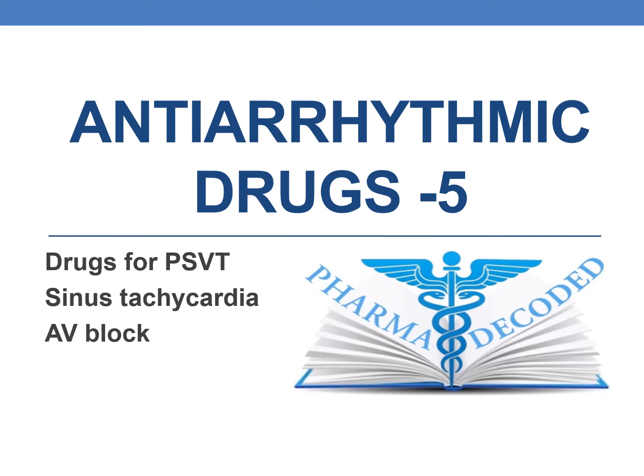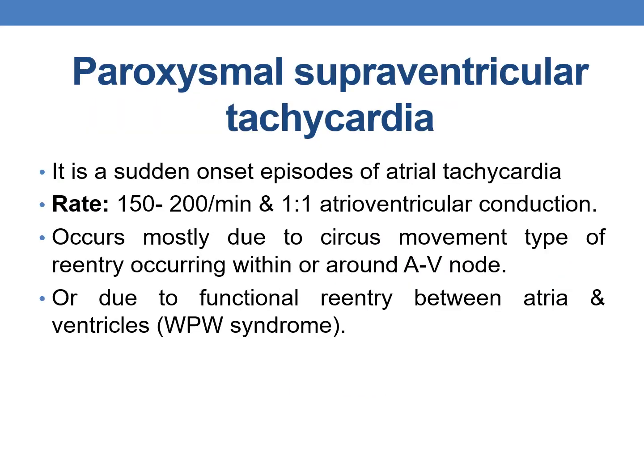Hello everyone, let us discuss part 5 of antiarrhythmic drugs, and in the current session we will be focusing on drugs used for PSVT, sinus bradycardia and AV block. Coming to paroxysmal supraventricular tachycardia, it is a sudden onset episode of atrial tachycardia, and the rate of PSVT is 150 to 200 beats per minute, and 1:1 ratio atrioventricular conduction is seen.